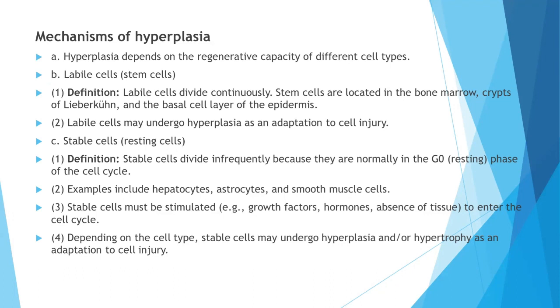Stable cells, also called resting cells. These stable cells divide infrequently because they are normally in the resting phase of the cell cycle. For example, hepatocytes, astrocytes, and smooth muscle cells. Now, stable cells must be stimulated, for example with growth factors, hormones, or absence of tissue, to enter the cell cycle. Depending on the cell type, stable cells may undergo hyperplasia or hypertrophy as an adaptation to cell injury, or both.